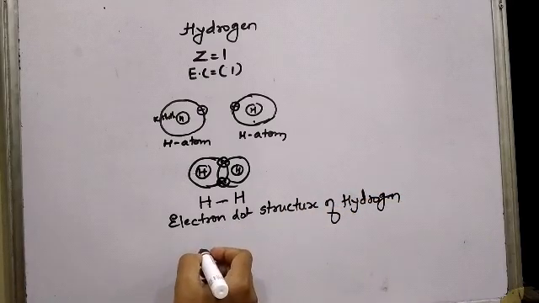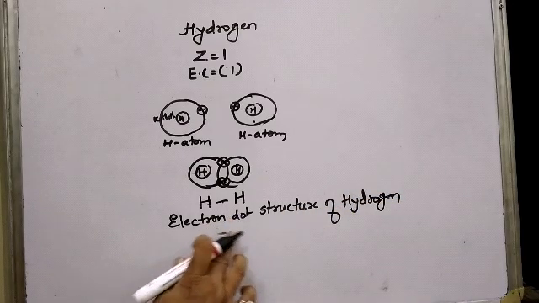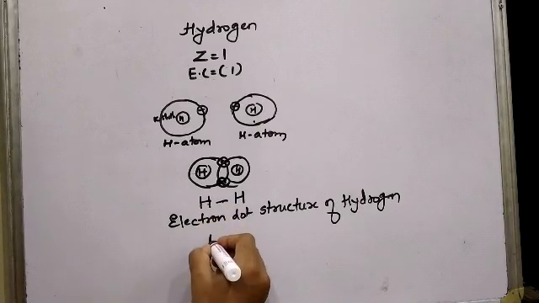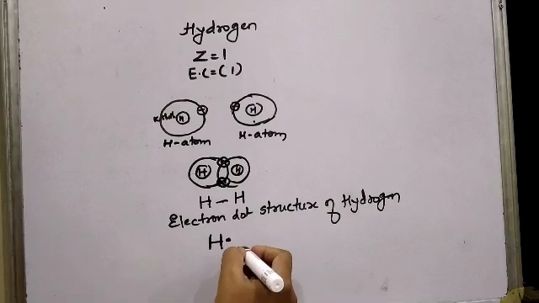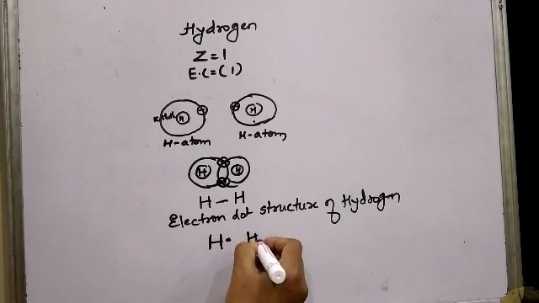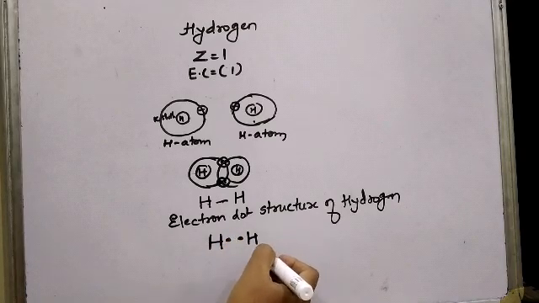So here I am going to take one atom of hydrogen, and this atom of hydrogen has only one electron in the outermost orbit. Another atom of hydrogen, the second atom of hydrogen, has got one electron in the outermost orbit.